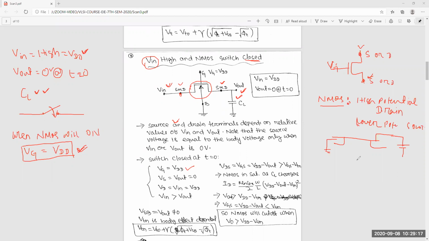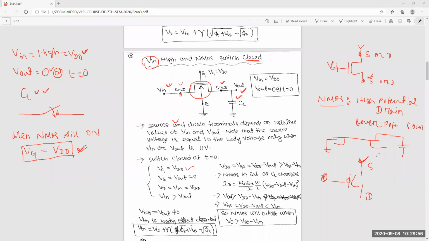Similarly for PMOS, suppose this is the source and this is the drain. So should this be at higher or lower potential? Higher. Why do you say lower? I have not said which is the source and drain in my marking. I just said the drain should be higher, so now you understood.